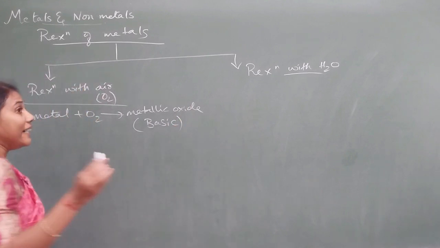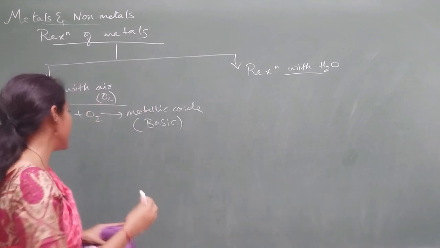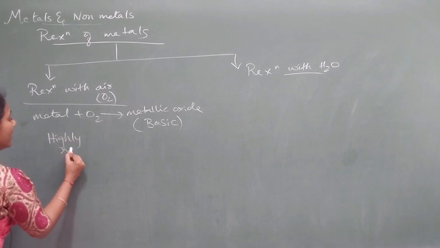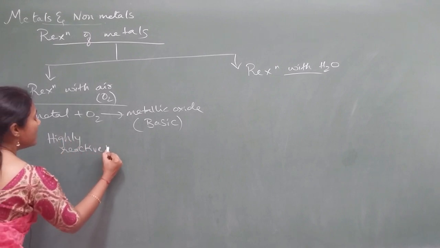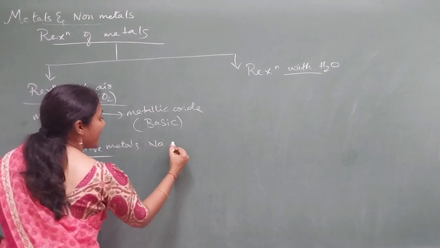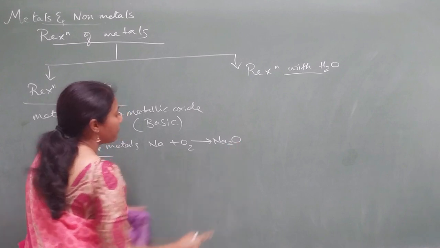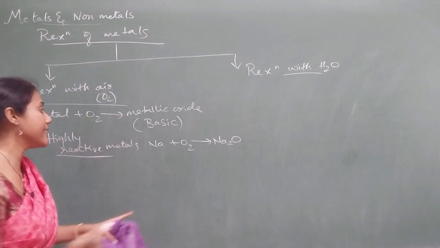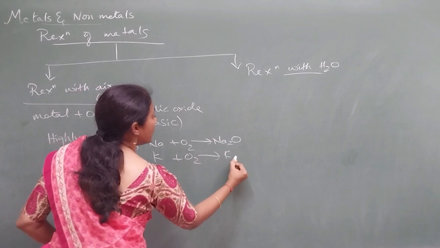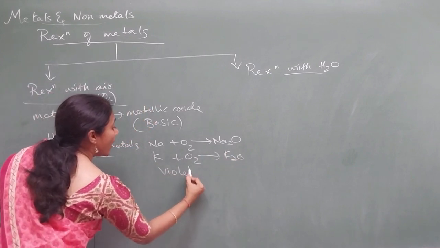And again, different metals react in different ways. Highly reactive metals, if you take sodium, etc., on reaction with oxygen you will easily get metallic oxide. Sodium oxide you can easily get. Potassium also, on reaction with oxygen, you will easily get potassium oxide. But these reactions are violent.